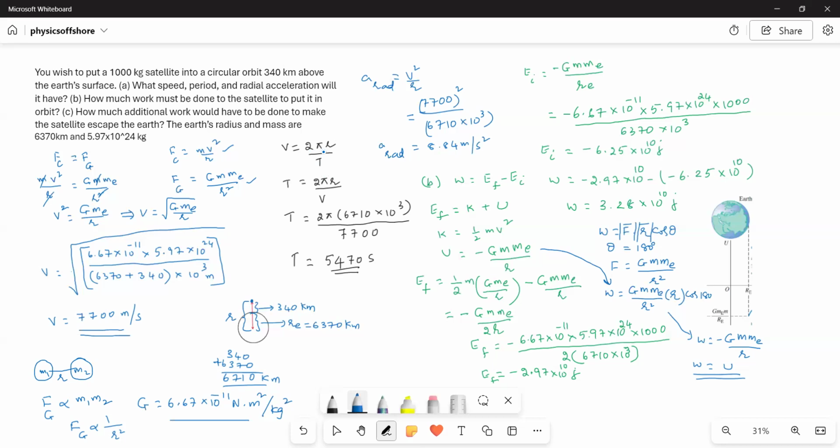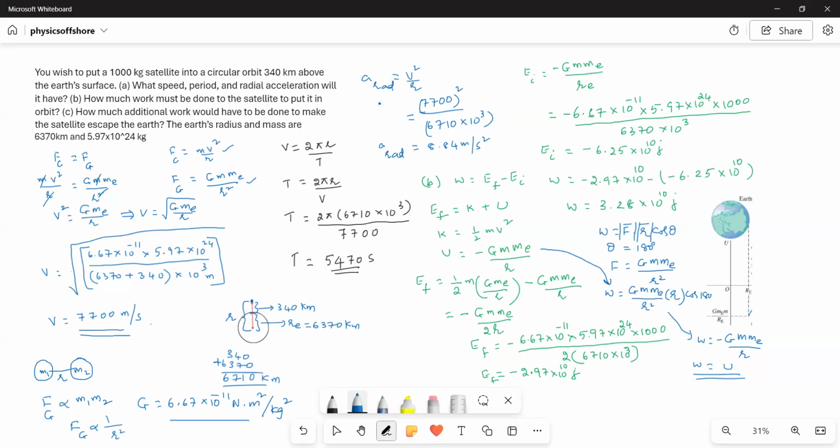Therefore, v is equal to 2 pi r by t, and from this we get t is equal to 2 pi r over v. We already calculated the v value, and the R value is known to us. Plugging these values into the equation, we get t is equal to 5,470 seconds. Now the third part, the radial acceleration.